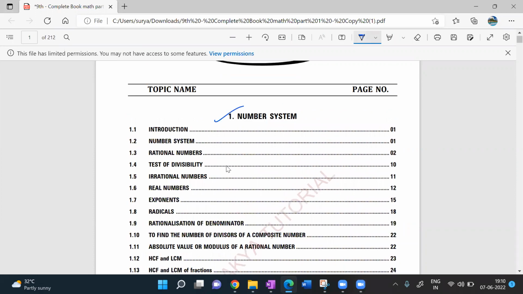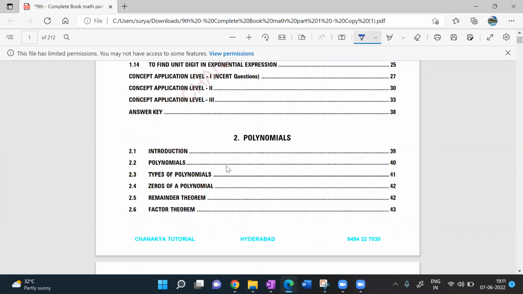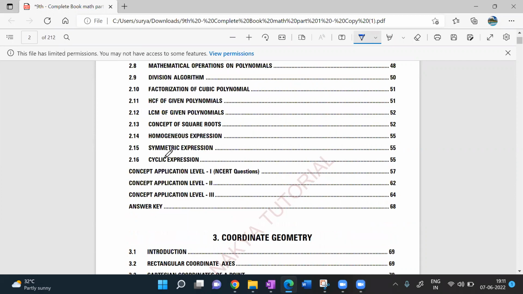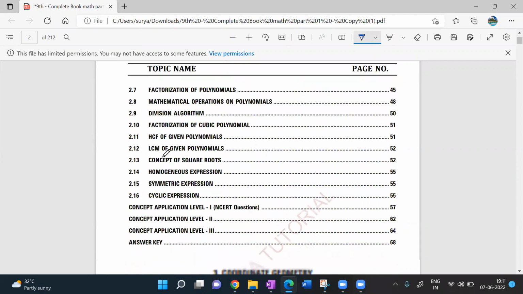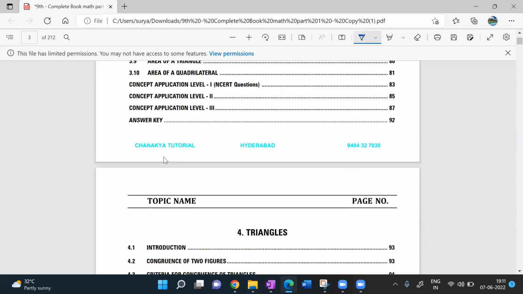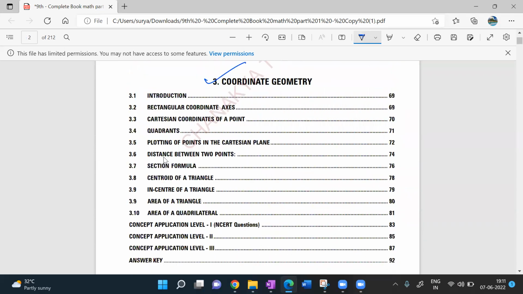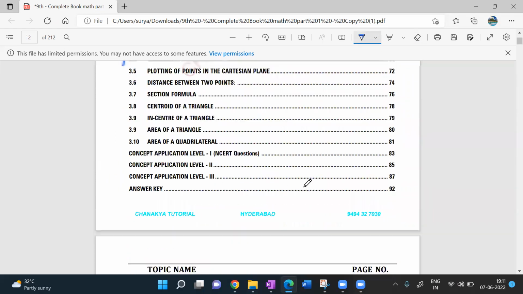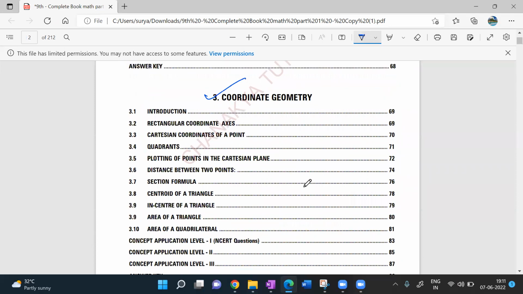Number system we done, and polynomials we done, correct? And next, coordinate geometry we have. Under coordinate geometry we have a couple of things we have to follow. Sir, you did not explain coordinate geometry. I didn't explain, I know that. We will go through that, don't worry.